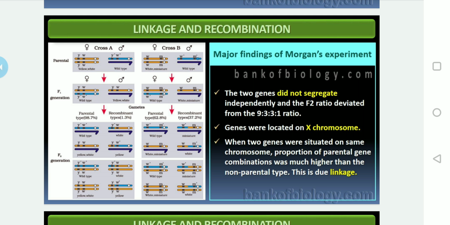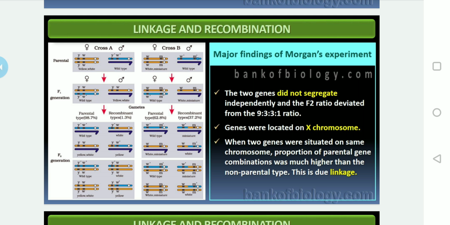Okay, so the major findings of Morgan's experiments: the two genes did not segregate independently, and the F2 ratio deviated from Mendelian law. That is, according to Mendel, in a dihybrid cross, and somewhat it is similar to a dihybrid cross, right, it should come 9:3:3:1, and the genes were located on the X chromosome, isn't it?